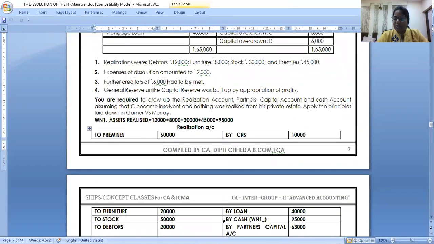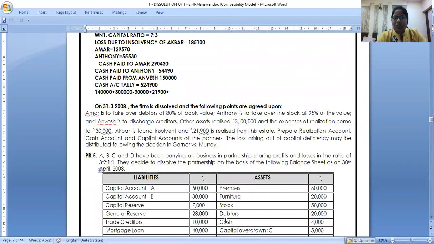So yesterday I taught you in Garner versus Murray rule, insolvent partners' loss is to be borne by solvent partners having credit balance in the ratio of their capital just before dissolution, right? Now, one more thing we have seen, any solvent partner who is having a debit balance will not bring the loss on realization, but he will not share the loss of insolvent partner because he himself is having which balance? Debit balance, right?